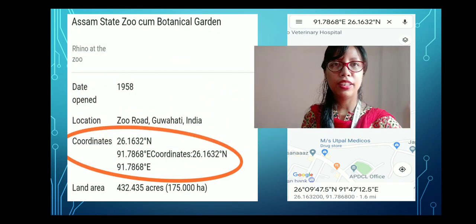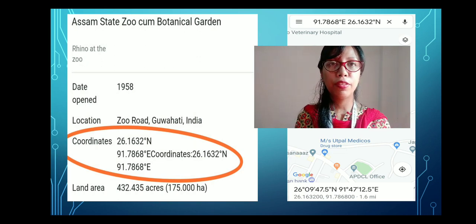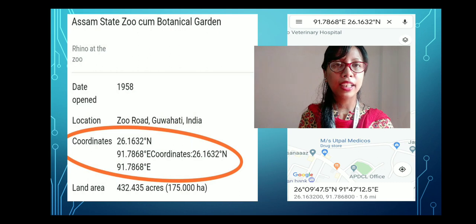Okay, so here you can do one thing. We all have Google Maps on our mobile, right? So in Google, you can search for Assam State Zoo cum Botanical Garden. If you type it there, you will find the coordinates: 26.1632 degrees north and 91.7868 degrees east. So these are the coordinates of Assam State Zoo and Botanical Garden.